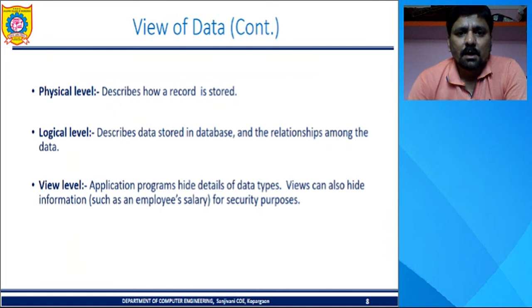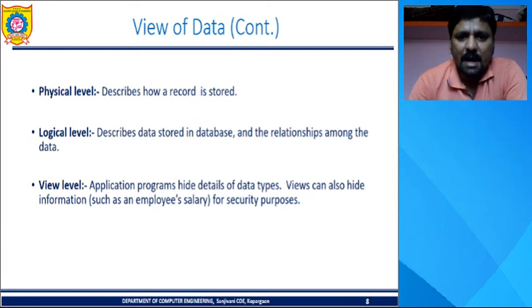The physical level describes how a record is stored. The logical level describes the data stored in the database and the relationships among the data.